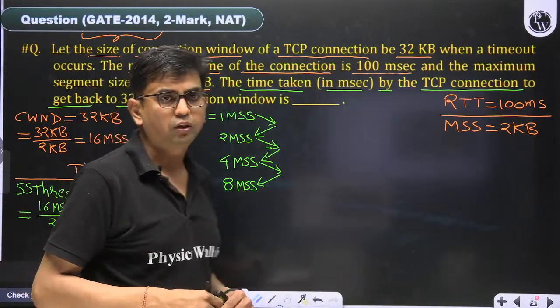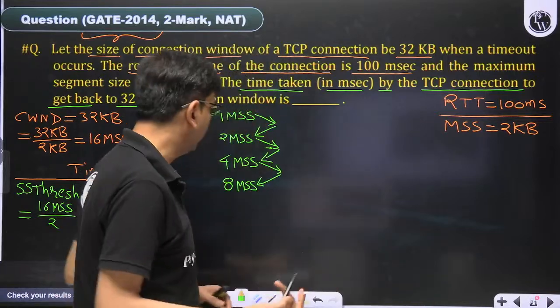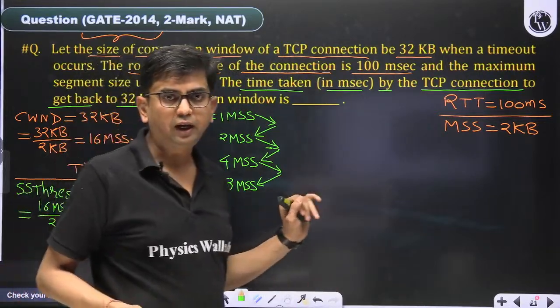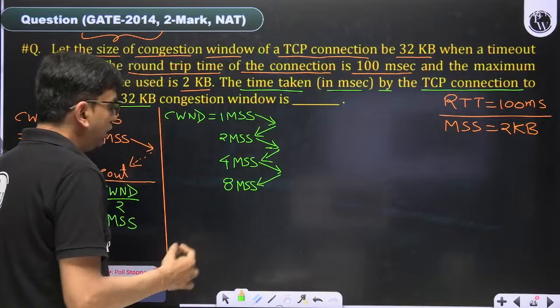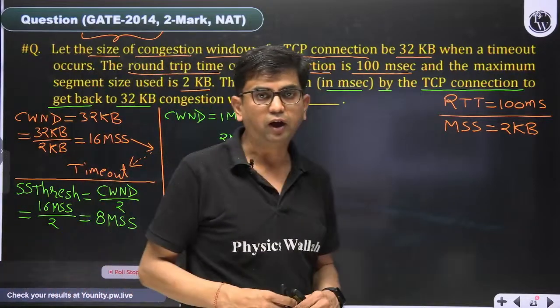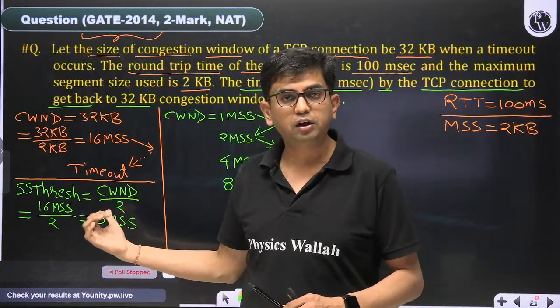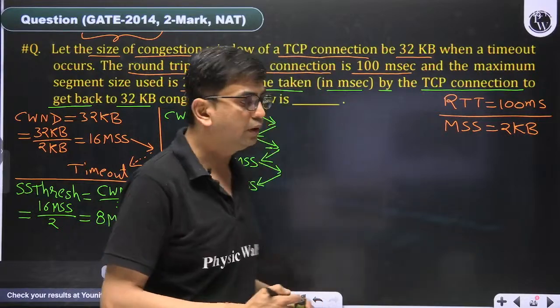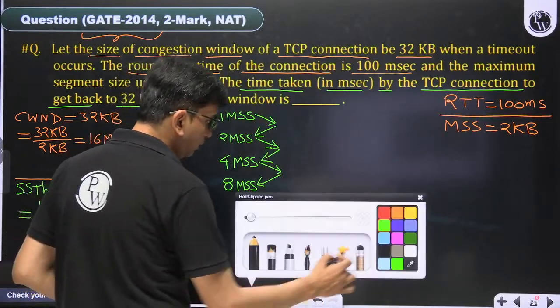After getting 4 acknowledgements, it becomes 8 MSS. Now in this case, what happened? Our congestion avoidance phase started. Why? Because we have touched the threshold limit. And once we have touched the threshold limit, then what happened?